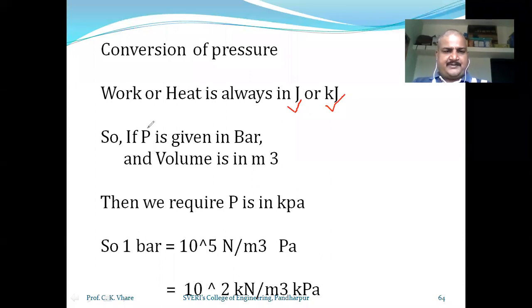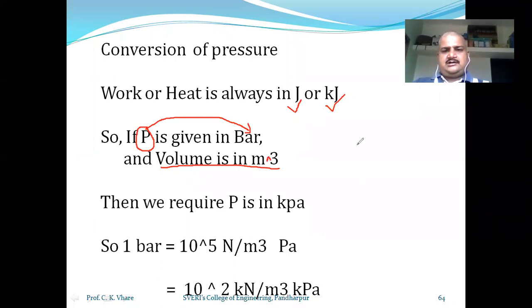And the pressure P is given in bar. This pressure P was given in bar in our problem. Correct. Now volume was given in meter cube. Try to understand it. This is meter cube.